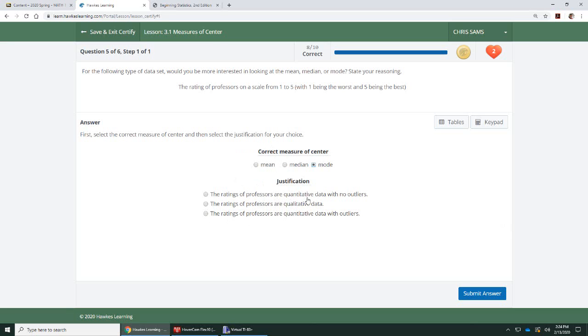And then why did we pick that? Ratings of professors are quantitative with no outliers? No. Ratings of professors are qualitative data? Yes. It's just a rating. And then the last option says the rating of professors are quantitative with outliers. Neither of those. It's not quantitative. It's just a label or trait.